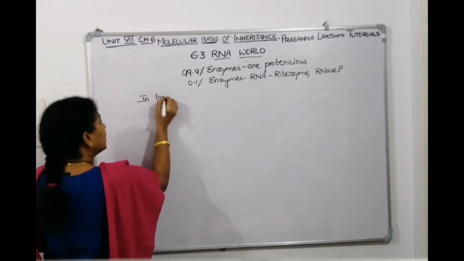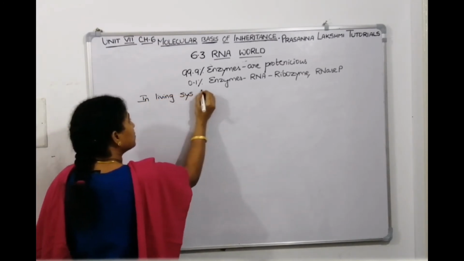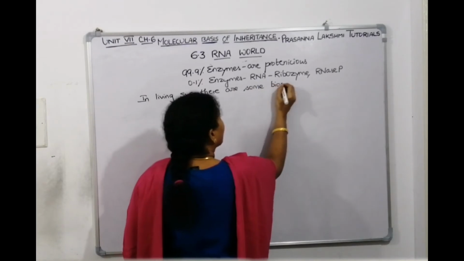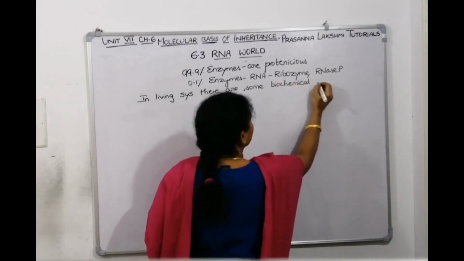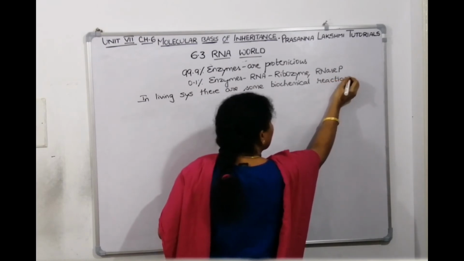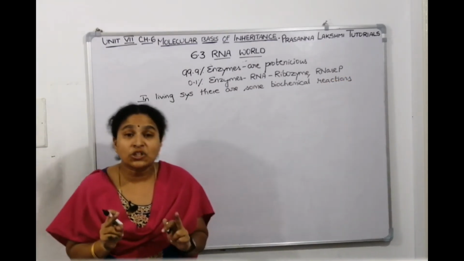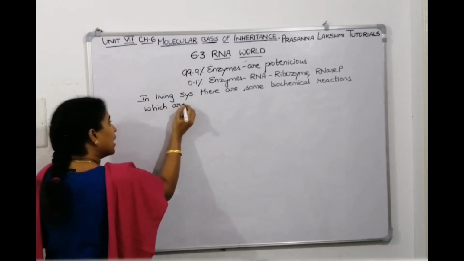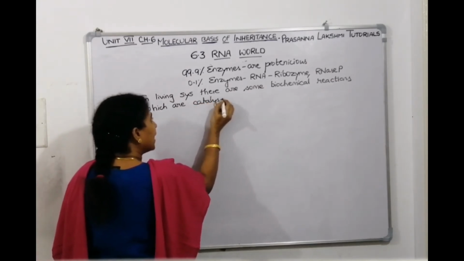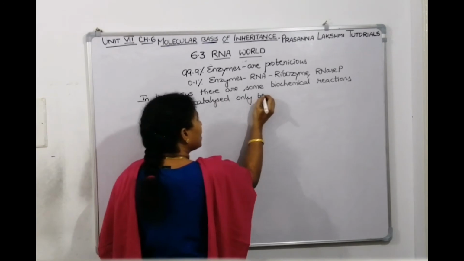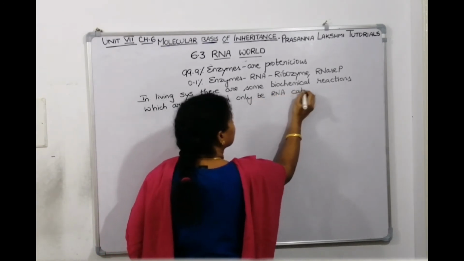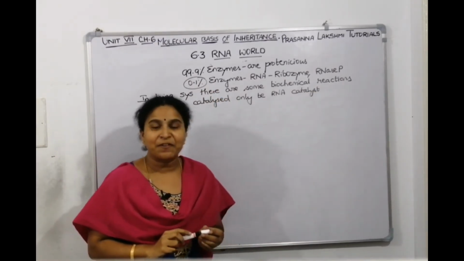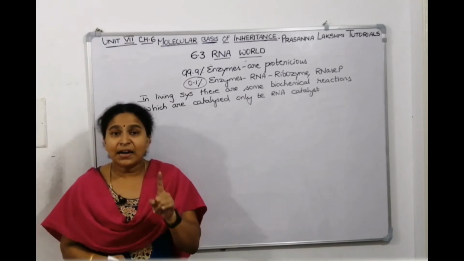So we can write down that in living systems there are some biochemical reactions which are catalyzed only by RNA catalysts. Means only by this 0.1 fraction, not by the 99 point fraction, right? So that means RNA is catalytic.